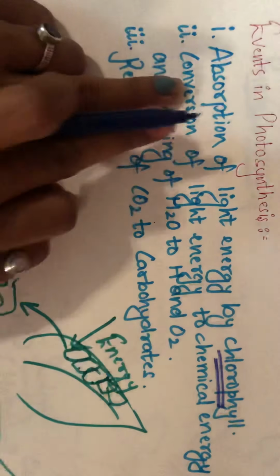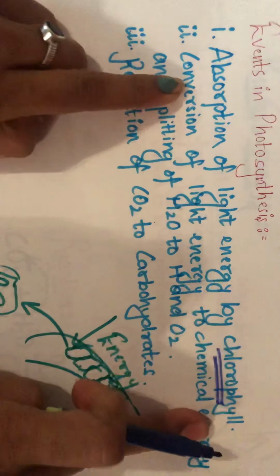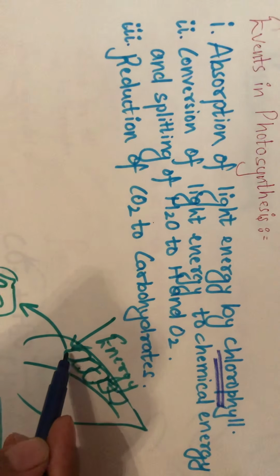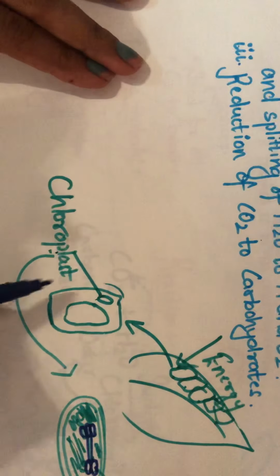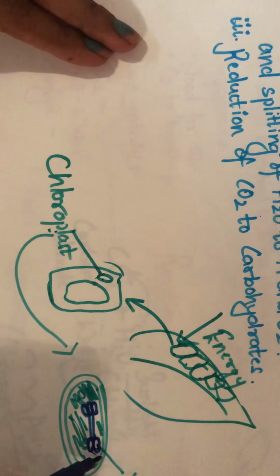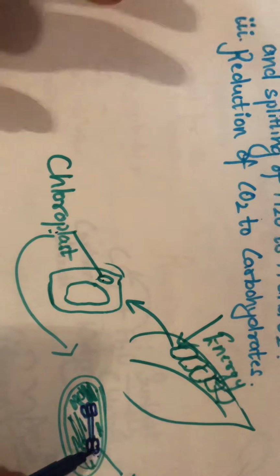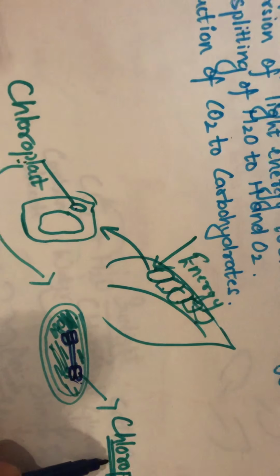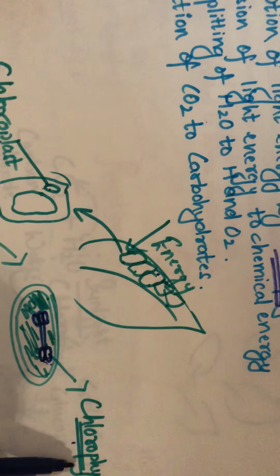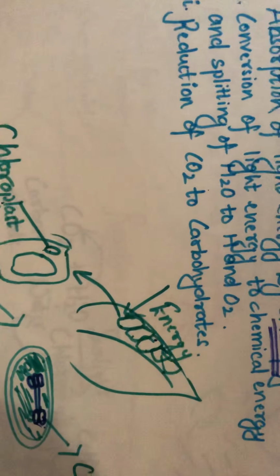Yes, the very first one is absorption of the light energy by chlorophyll. So the light energy will be absorbed by the cells. Inside the cells we have chloroplast. Inside the chloroplast we have small stack-like structures termed grana, and inside this grana we have the chlorophyll. So this energy is going to get absorbed by the chlorophyll. Do you understand that?